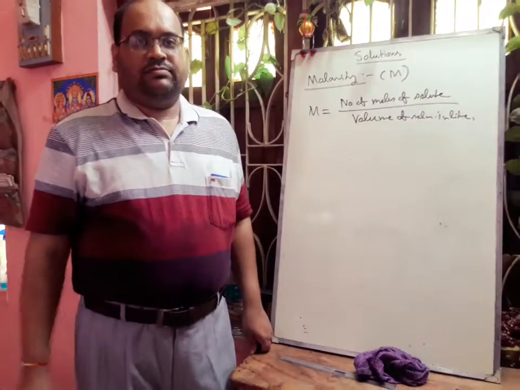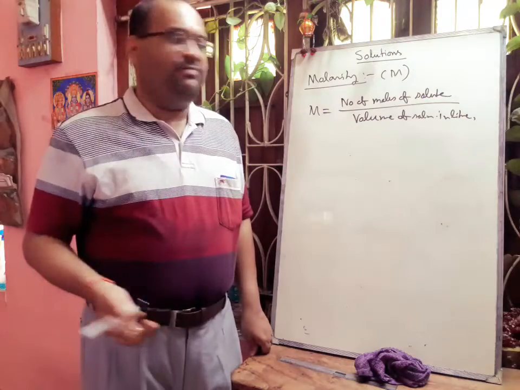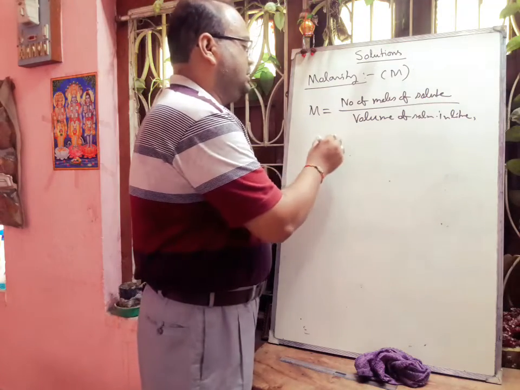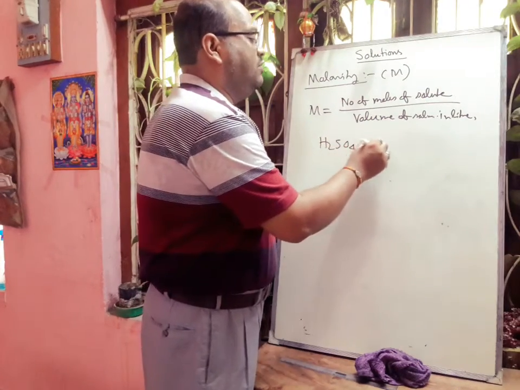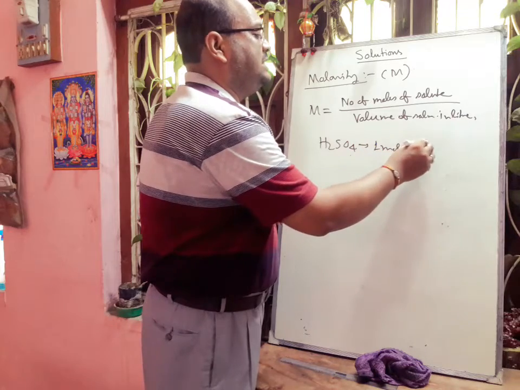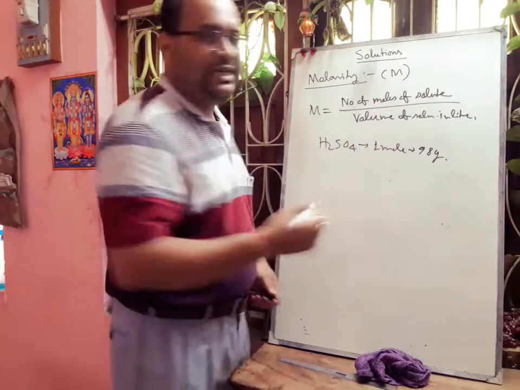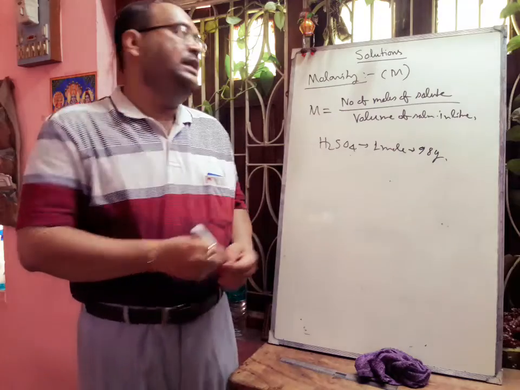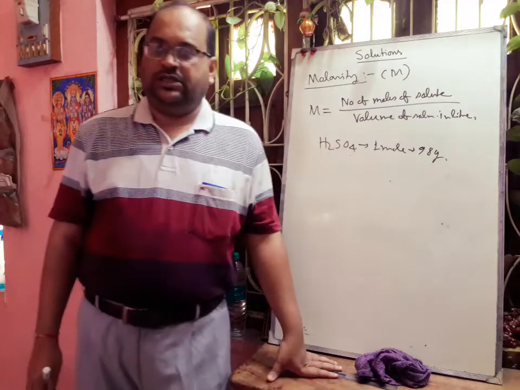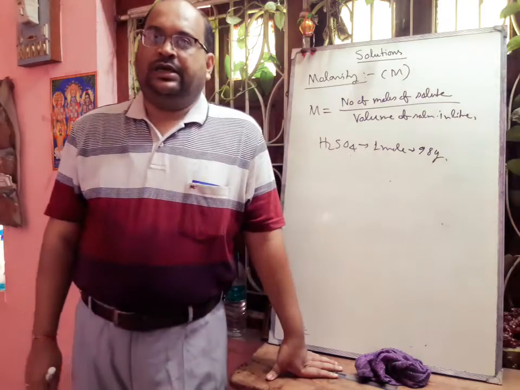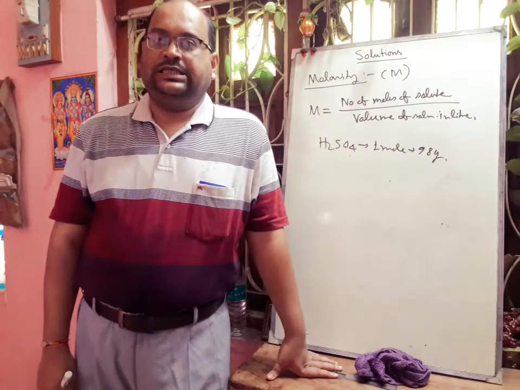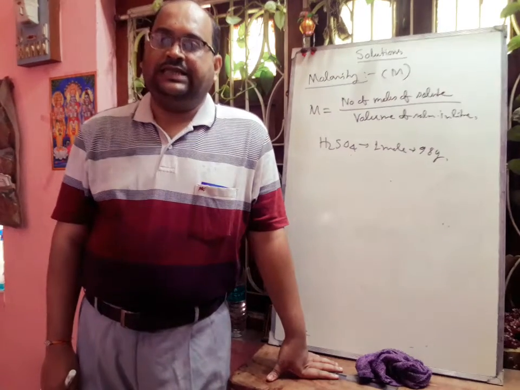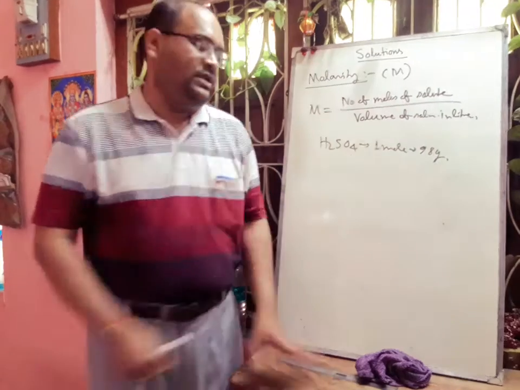If we take one example like sulfuric acid, if we dissolve 1 mole of sulfuric acid, that means 98 gram, in 1 liter solution, then it will be called 1 molar solution. So next we will discuss the relationship between molarity and normality.